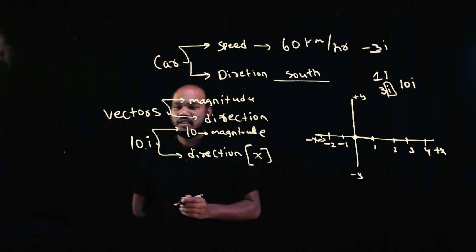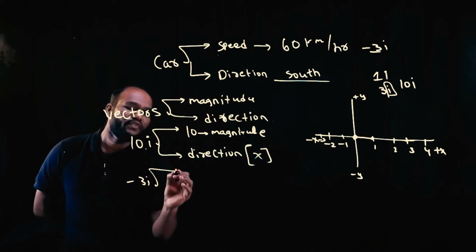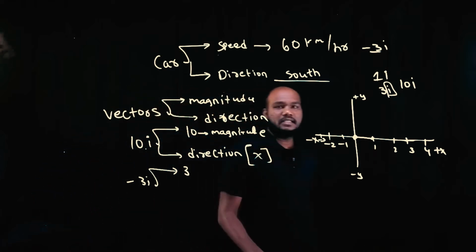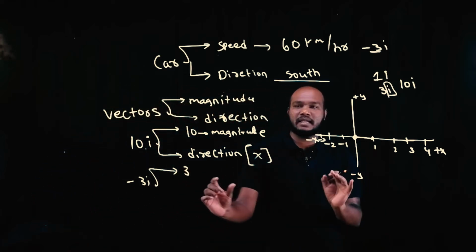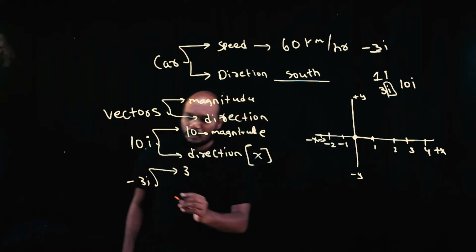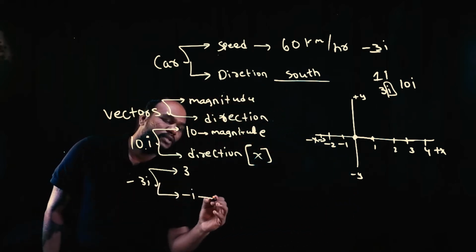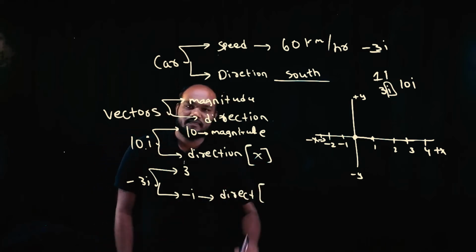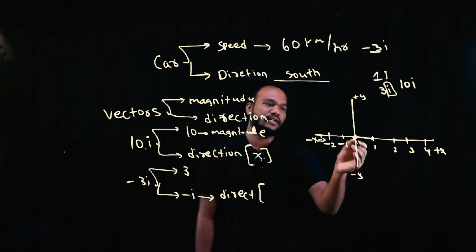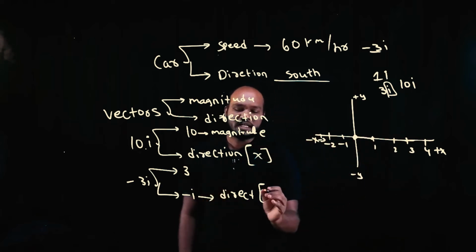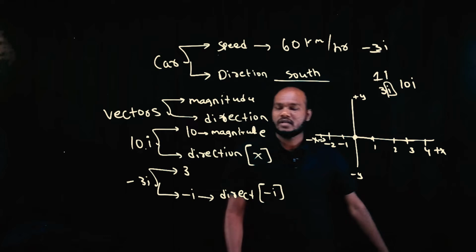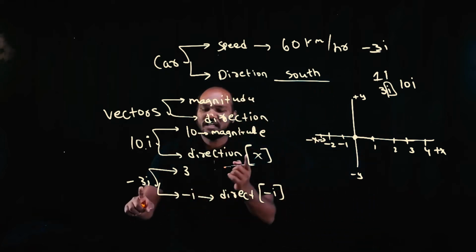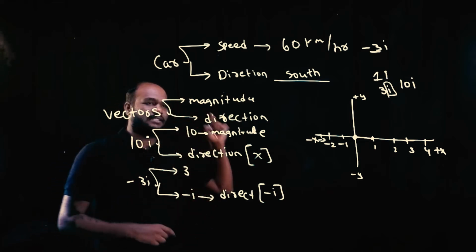Again 3 units. Here, in minus 3i, there are two different things. 3 is the distance, how much he traveled. Now, minus is telling you direction, the opposite of positive. If I go this side, that is plus i. If I go this side, this becomes minus i. The quantity which defines magnitude and also the direction.